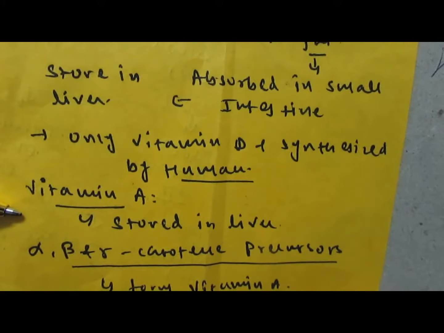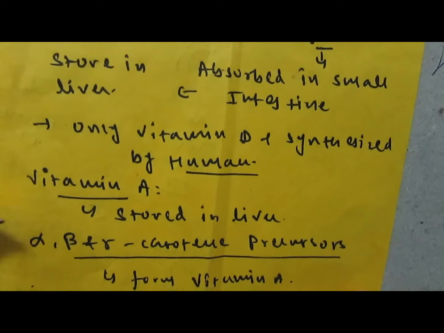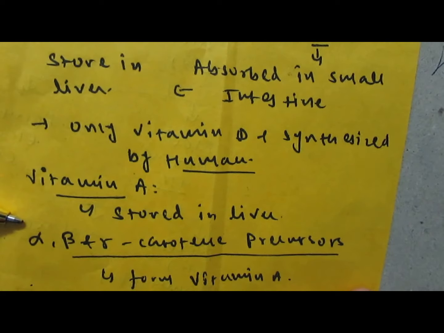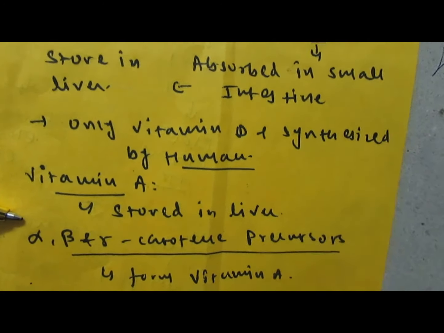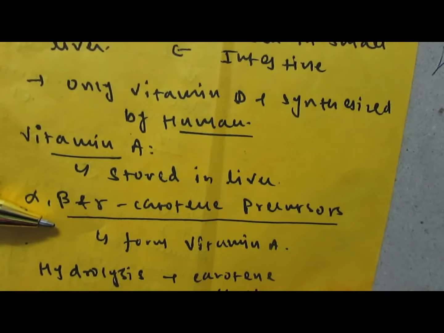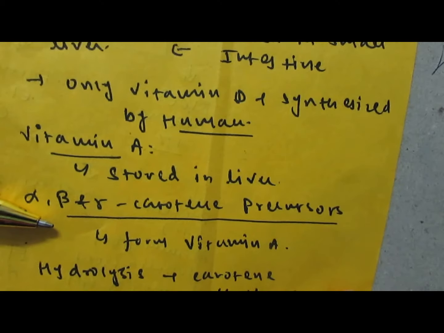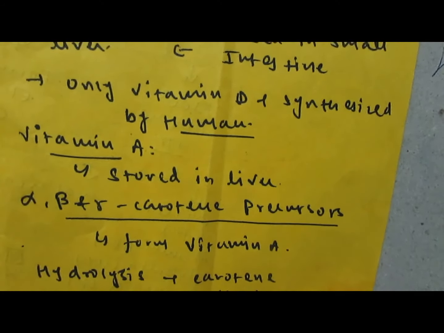Vitamin A is stored in the liver, and alpha, beta and gamma carotene are the main precursors for vitamin A. These carotene molecules in the presence of water are hydrolyzed and in turn give rise to two molecules of vitamin A, and this is the chemical process.